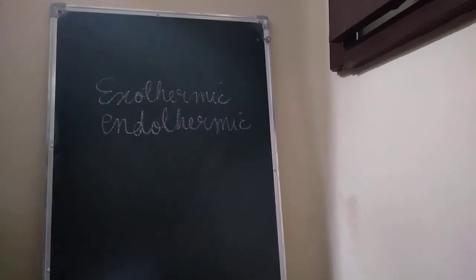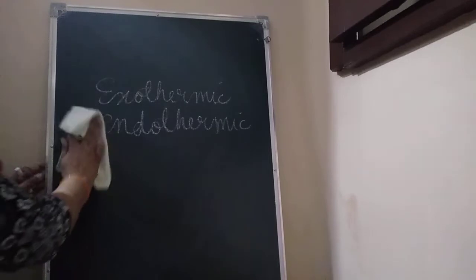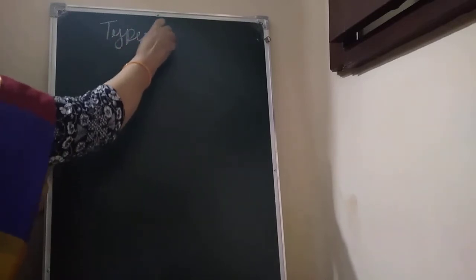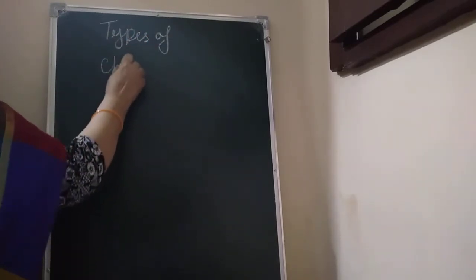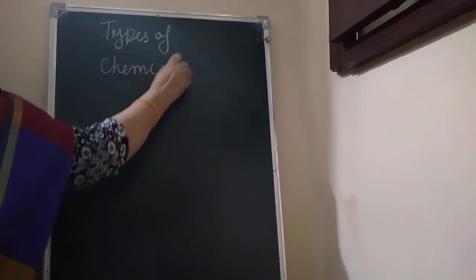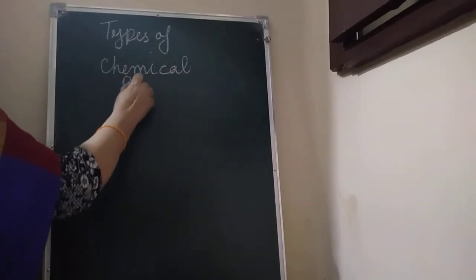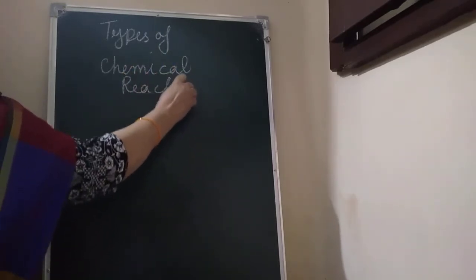Now let us come to the types of chemical reactions. Now we will revise the types of chemical reactions, children.